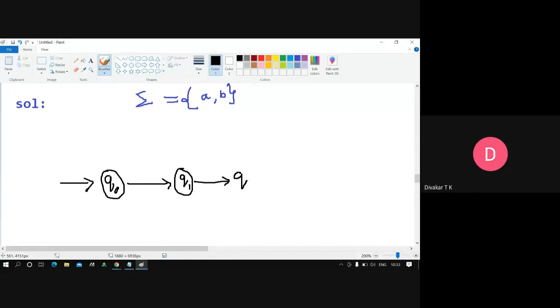These are all states, guys. Now we write B and also B here. Two B's are there now, exactly, so that's where we stop. If you want to stop, you always make a final state here.